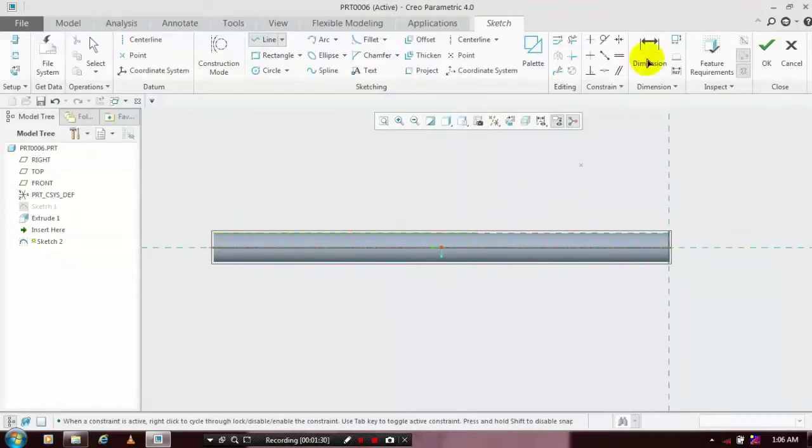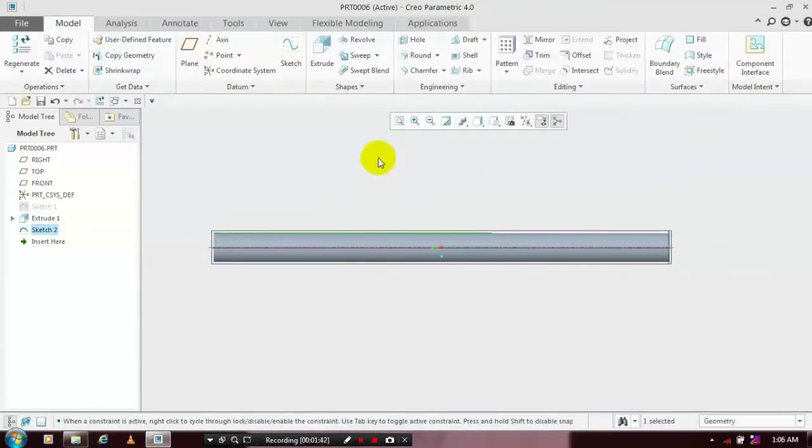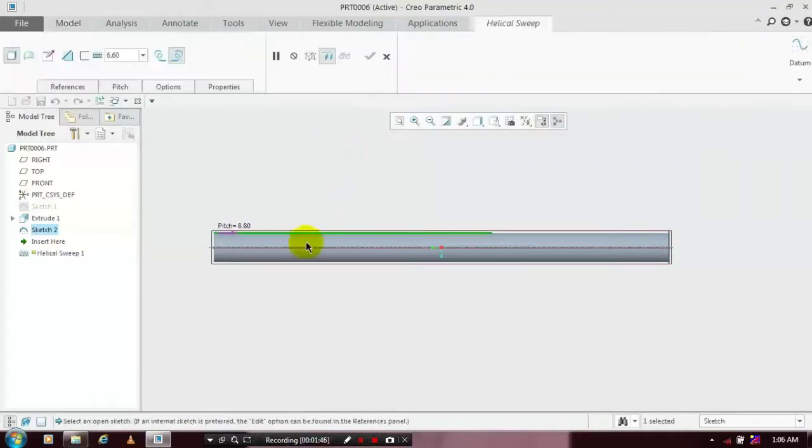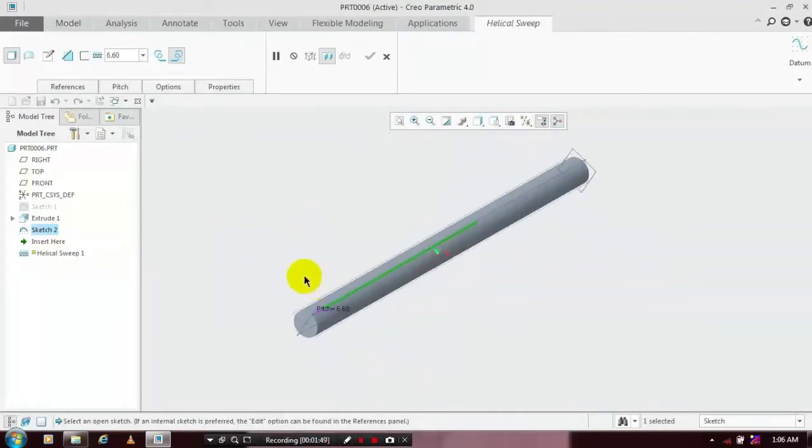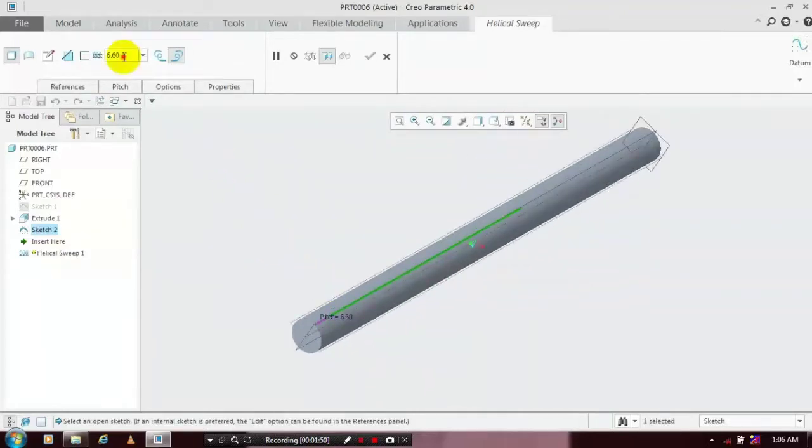Give the dimensions for the line. I give the dimension as 66 mm. The length of the line specifies the length of the helical sweep. After that, we have to use the helical sweep option. Select helical sweep. You can change the pitch value of the helical sweep based upon your requirement. I specify the pitch value as 44 mm.